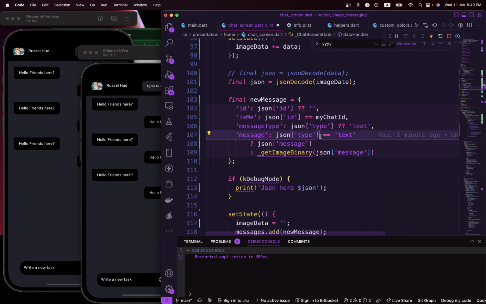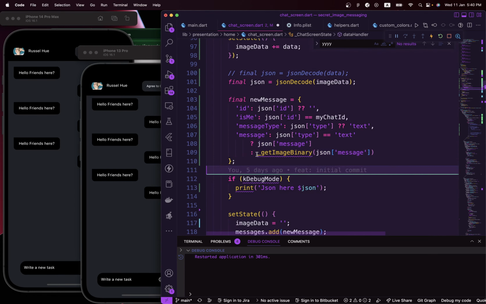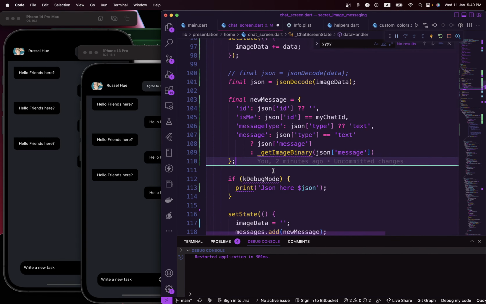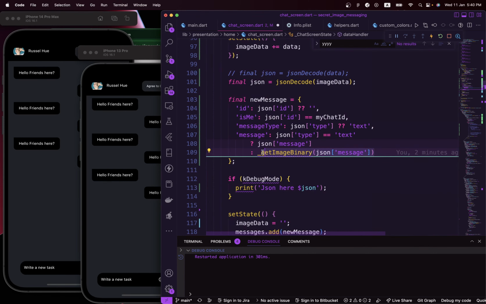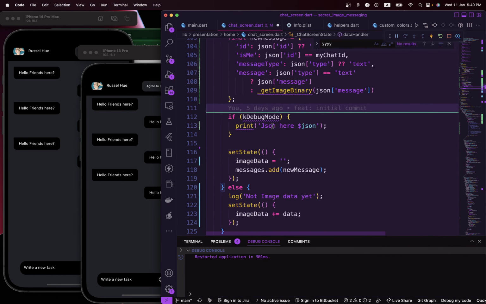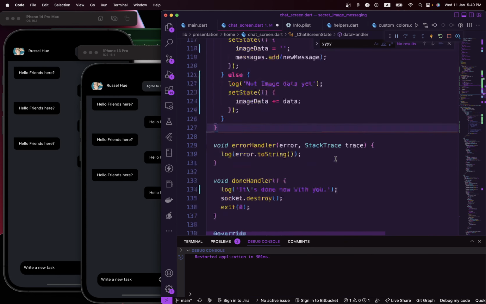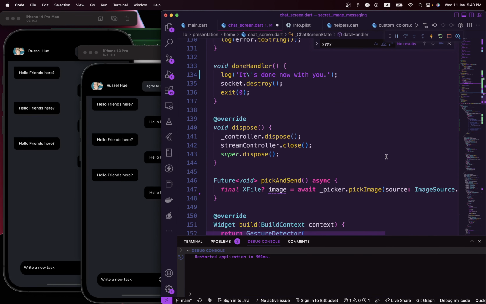So if the message type is a text, just pass in the message like that. But if it's an image binary, that's how we are able to dictate if this is an image that we are sending or something else. So if it's an image, go ahead and decode the image and return it back to us. So that's basically what this function is doing, and we need to create that function. That's why you're having the red line underneath it, basically saying that the function has not been created and we need to create it too.